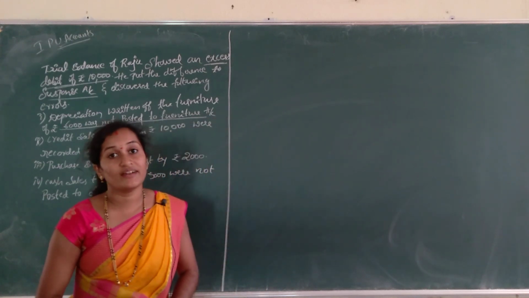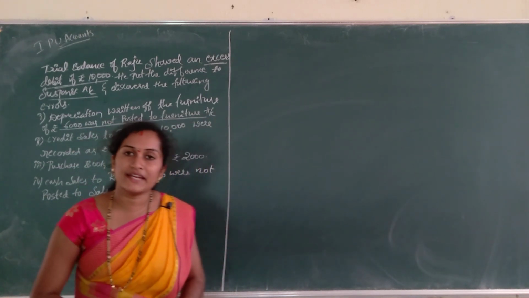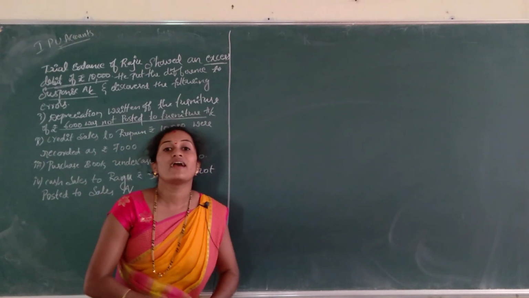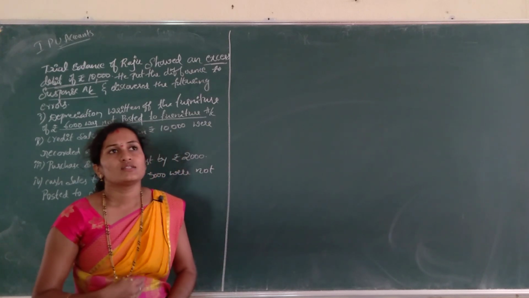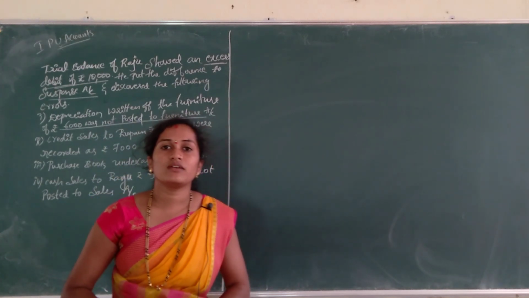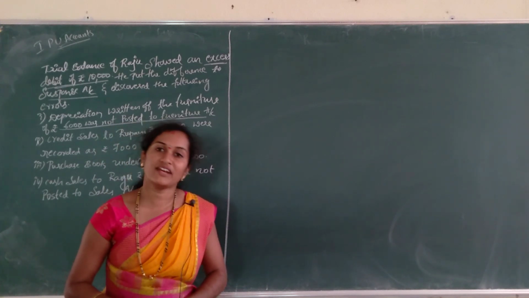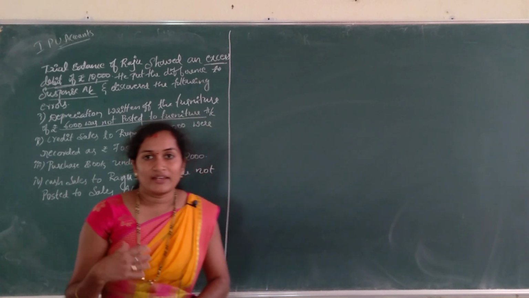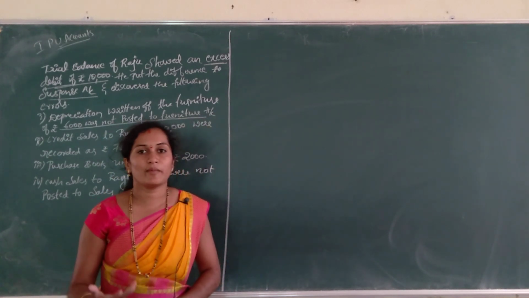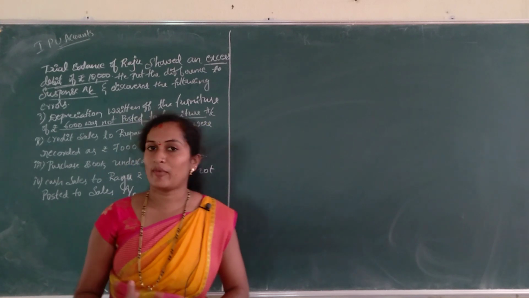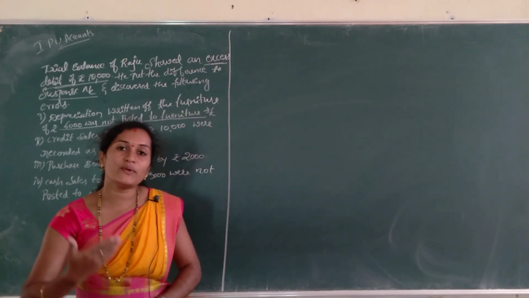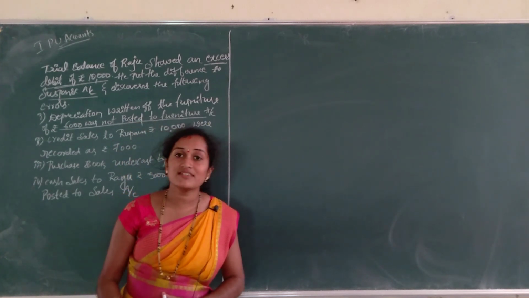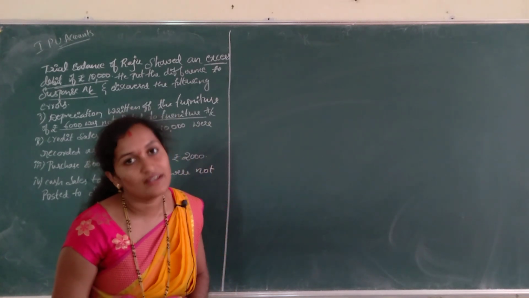Depreciation is nothing but decreasing the value of a fixed asset. If we purchase some furniture, a fixed asset, a table or chairs etc., today you purchase it at a certain amount, but after 4 years you will not have the same amount, or if you go to sell it you will not get the same amount. So its value goes on decreasing. This is known as depreciation. Depreciation means decreasing the value of a fixed asset.